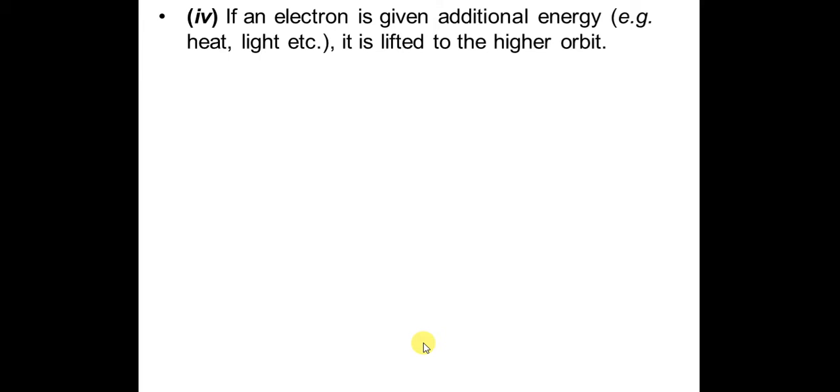So if an electron is given additional energy in the form of heat or light or potential difference, etc., it is lifted, it is moved to a higher orbit.